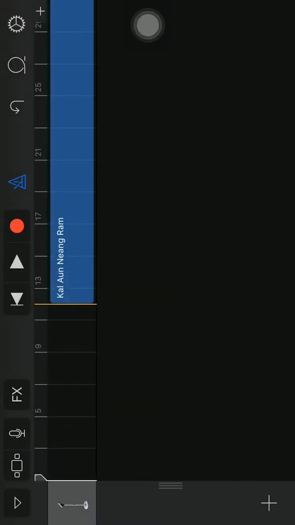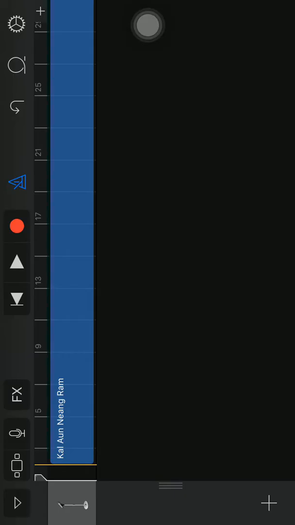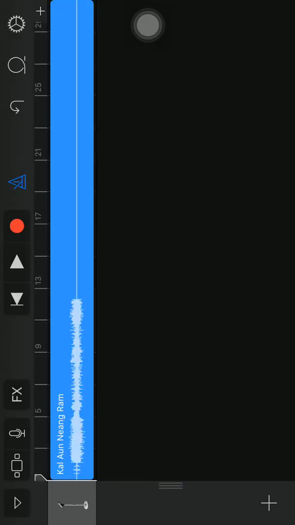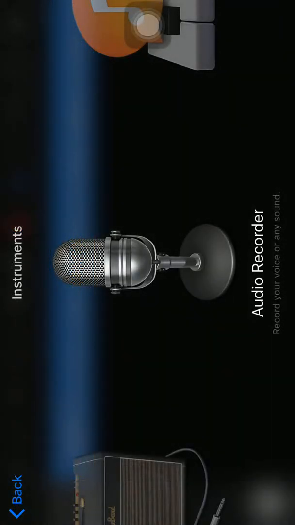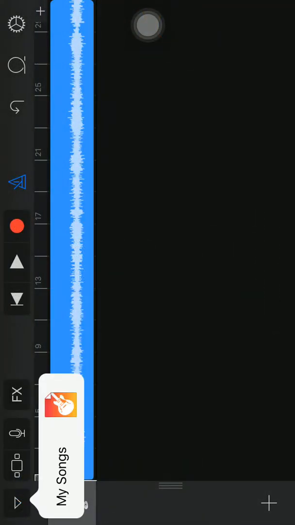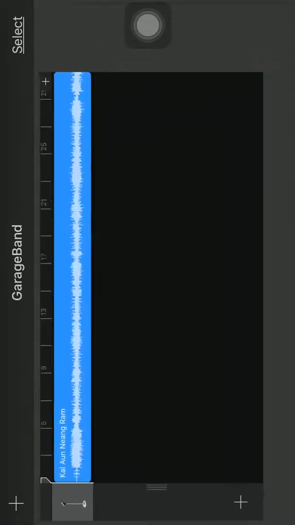Just hold on the song, hold on here, right here. Hold on until you can see this, and then you can import your audio to GarageBand. And now you tap, you can go back and then go to My Songs.